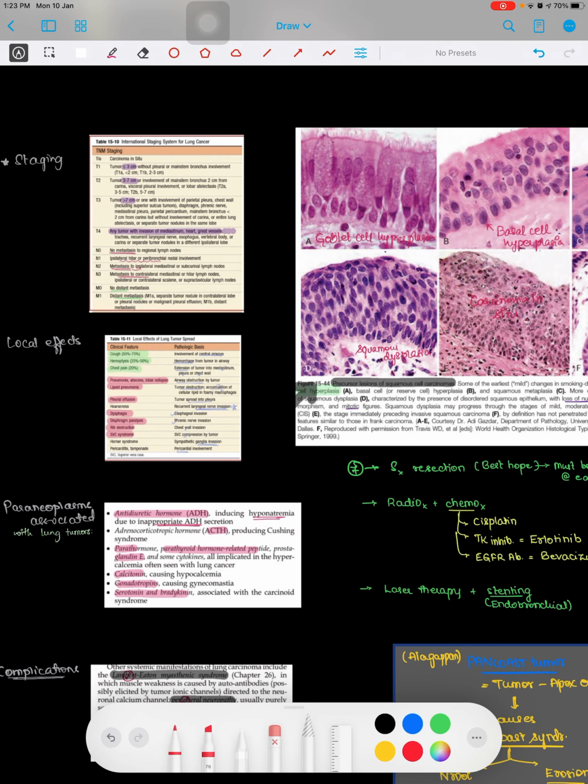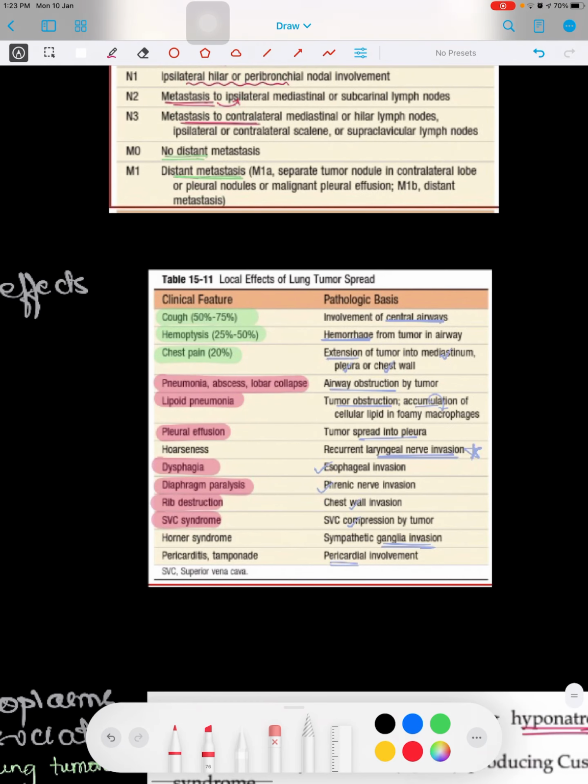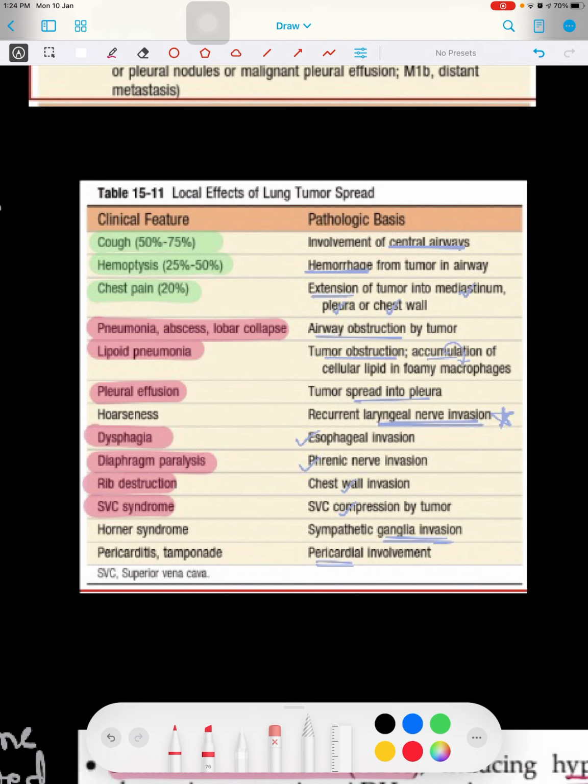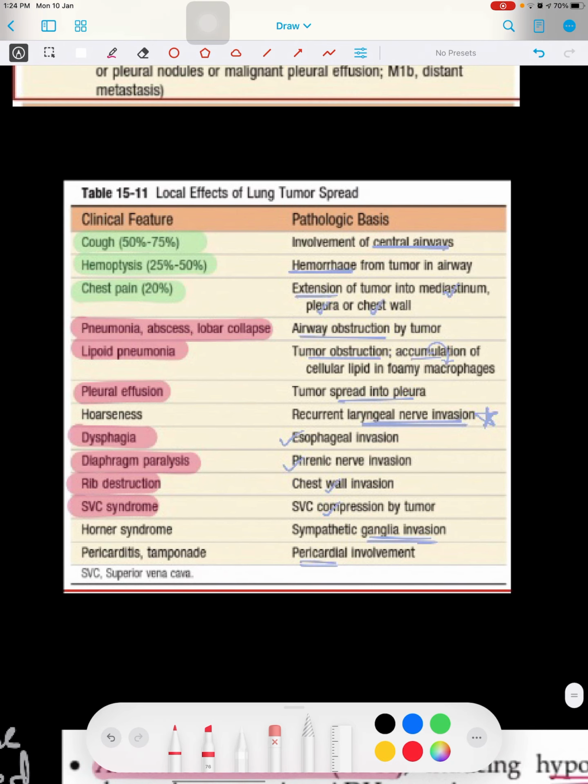And then lastly, the complications. Complication, basically in any case, is nothing but spreading to the adjacent parts. So what are the adjacent parts here? It can spread to the great vessels, like the superior vena cava, and cause compression of it, or it can cause pericarditis or cardiac tamponade.